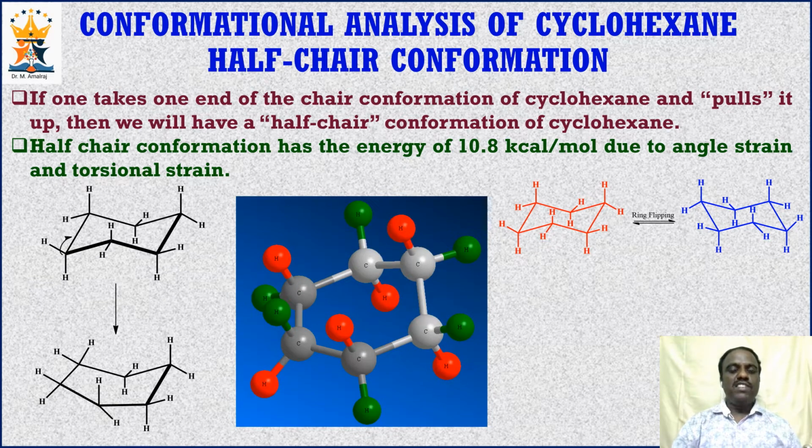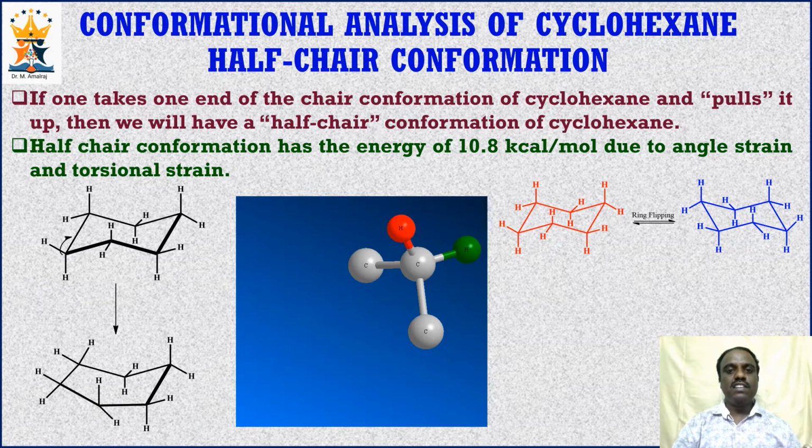And the carbon which is above the plane will not experience angle strain because it is having the perfect tetrahedral shape. So a few carbon atoms in half chair conformation will not experience angle strain, and a few carbon atoms in the half chair conformation will experience angle strain.